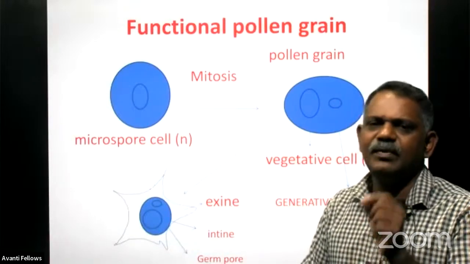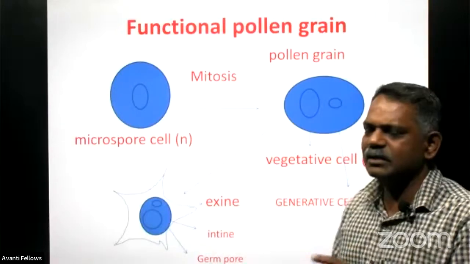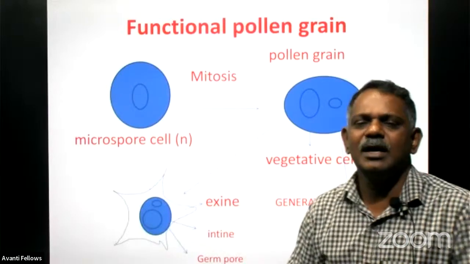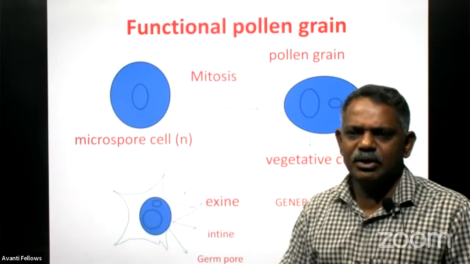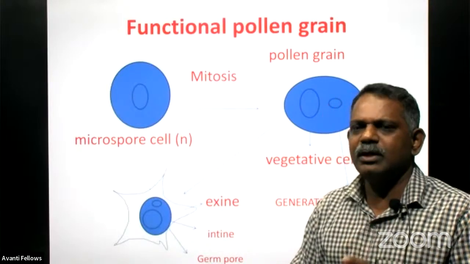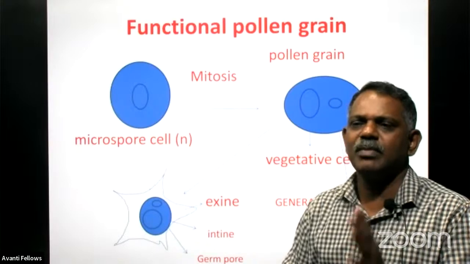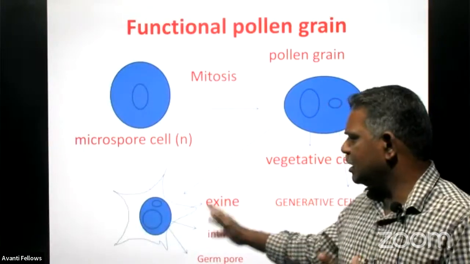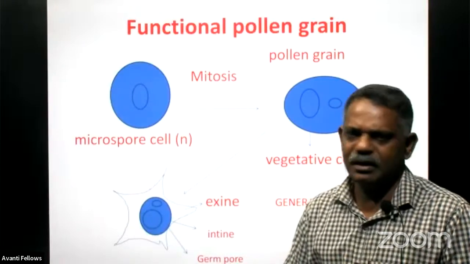The name of the material present in the exine is sporopollenin. This question was also asked in the board examination. Sporopollenin is the hardest non-plant material. With this material only, this exine is made, right?